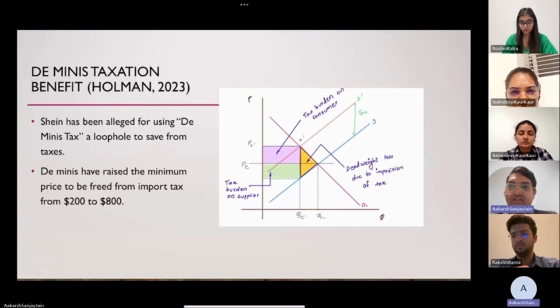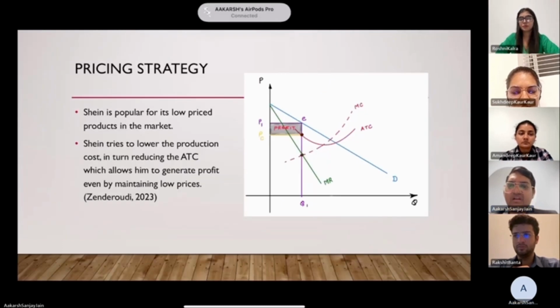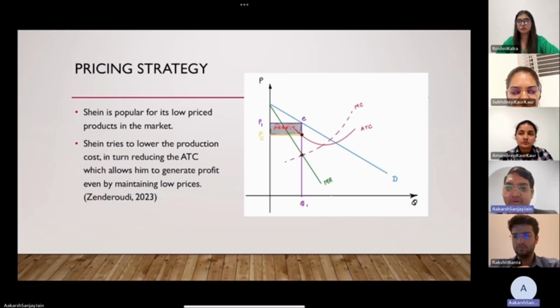The next point is basically not an allegation, it's a strategy: the low price. Shein is very famous in the market due to its low price costing. The products that Shein sells are always low cost, and that is why they are popular amongst Gen Z. We all know that the fashion industry is an imperfectly competitive industry, not a perfectly competitive one. So maintaining prices in imperfect competition is a huge challenge.